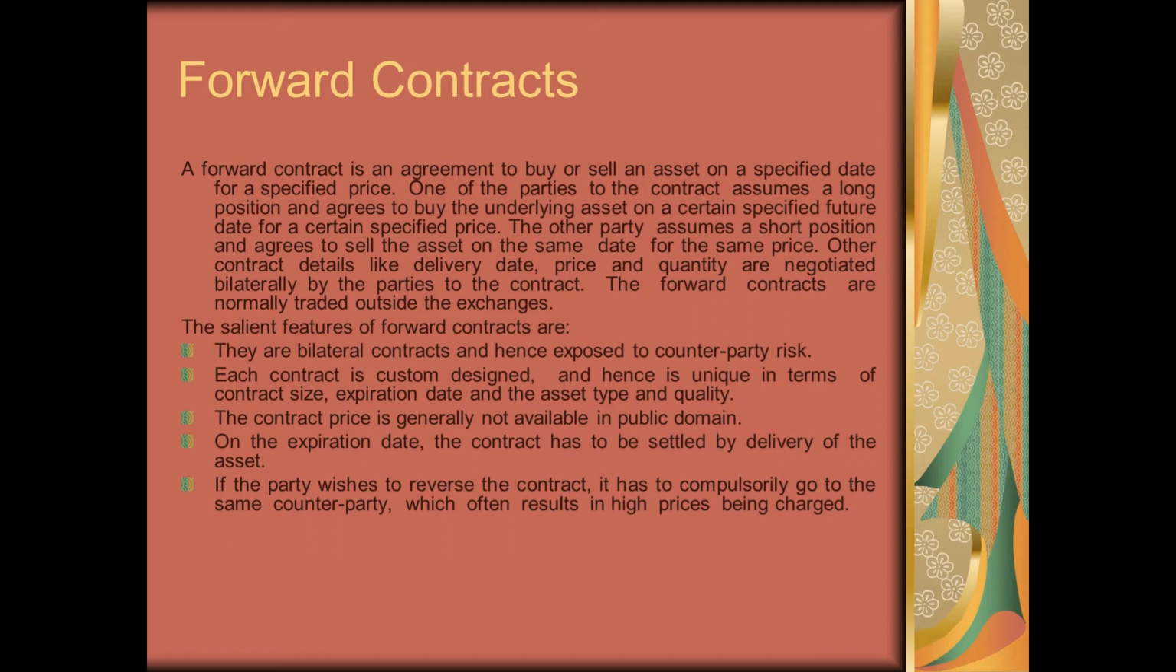There are basically four types of derivative instruments which are the popular ones: forward contracts, future contracts, option contracts and swaps. Talking about forward contracts, it basically is an agreement. It is a contract.